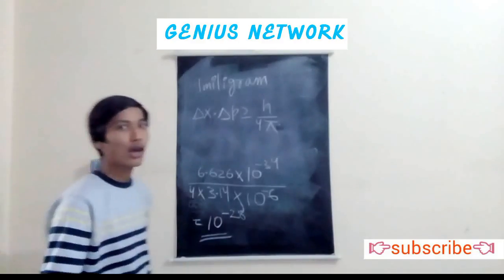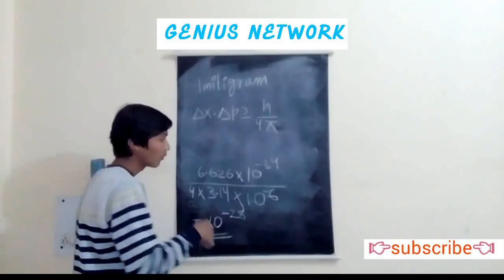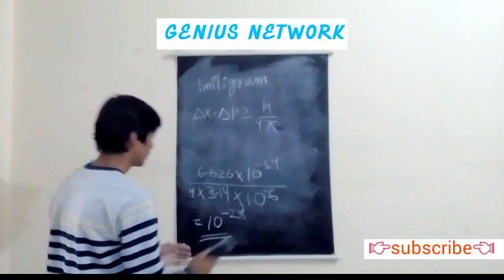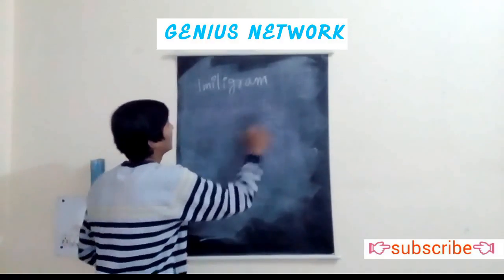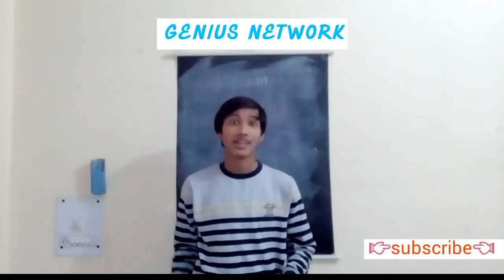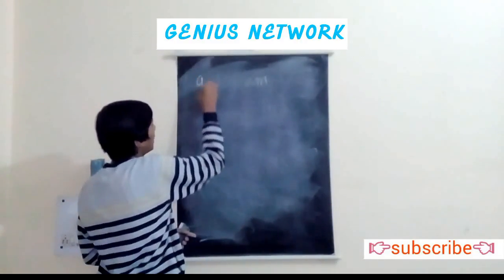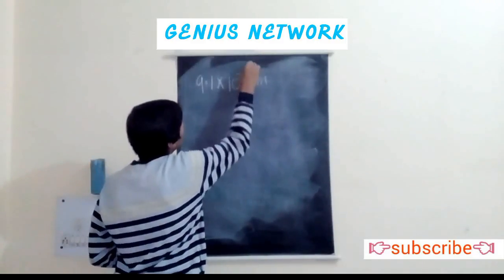If you use a macroscopic particle which has a much greater mass, then the result will be even smaller and the value will be more insignificant. So it proves that the Heisenberg uncertainty principle doesn't work on macroscopic particles, but it does work on microscopic particles, which we can also prove. The mass of an electron is 9.1 into 10 raised to the power minus 31.